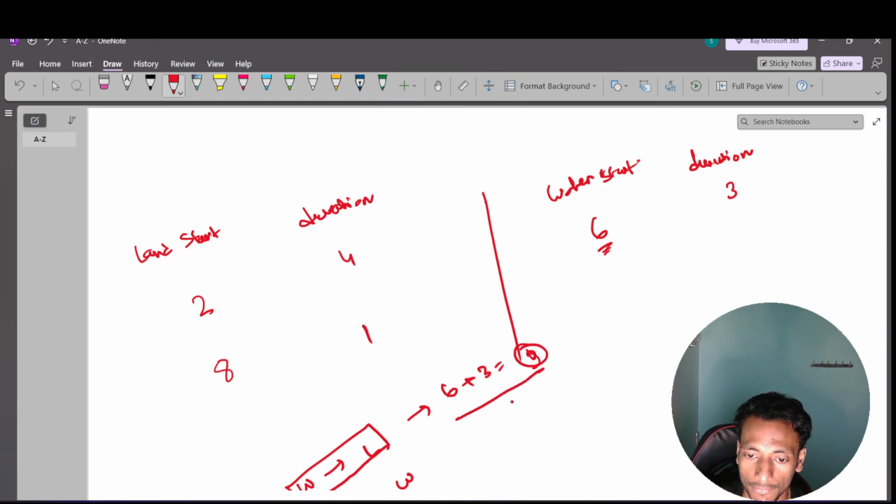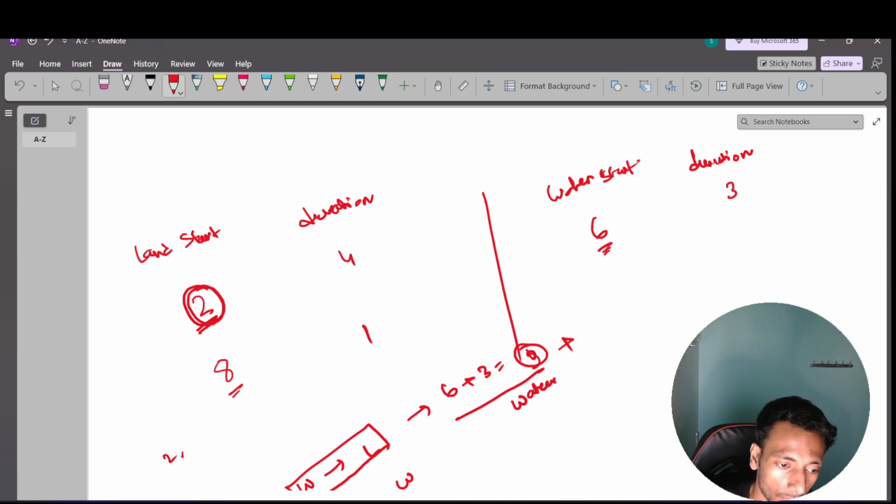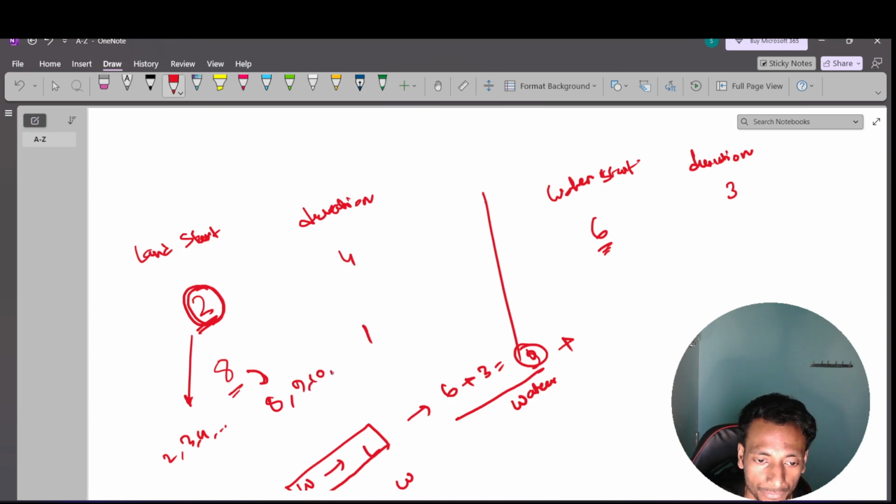So this is the end time for water. Now I want to experience the land ride. I can ride here also, I can ride here also. So which event can I use? Can I ride the first event? It's possible because the start time is 2. They mentioned that I can ride any event if the start time is less than or equal to the current time. So I can start from 2, 3, 4, any time. Clear? Similarly here also I can start the ride at 8, 9, 10.